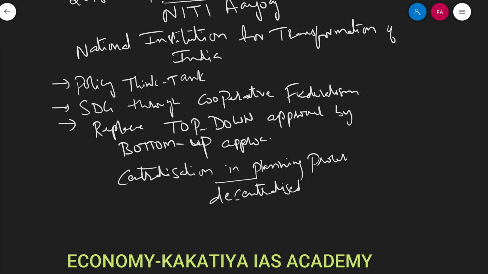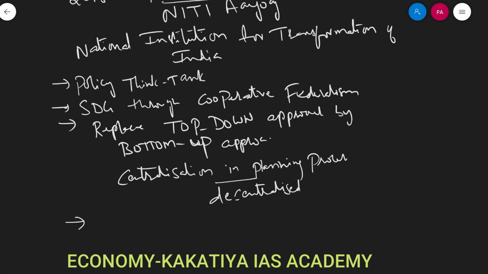So earlier planning commission, NDC, they were involved in 5-year plans, but Niti Aayog, right, started coming up with very long-term policies, with very long-term plans.